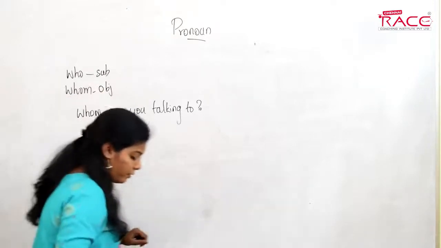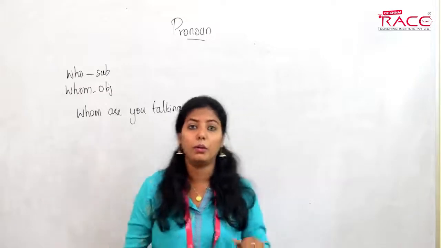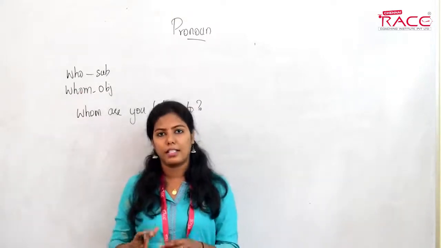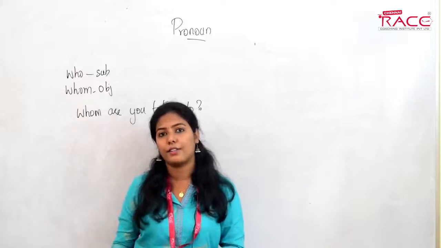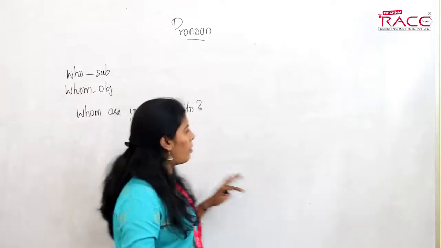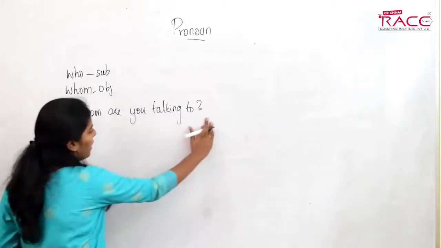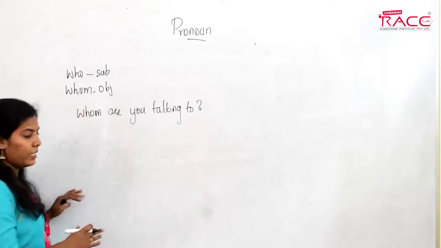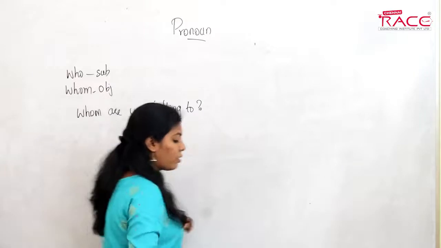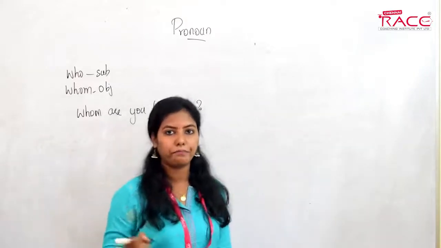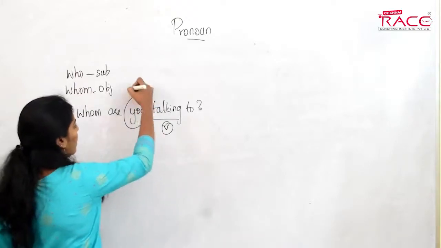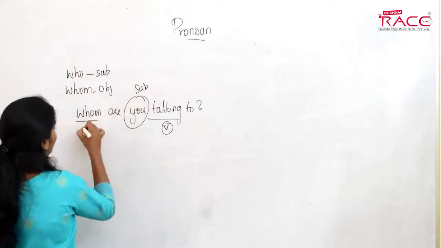For example, first of all, who is the subject? I'm not telling the answer, I'm just asking. The subject is the person who does the action, who does the verb. So here, what is the main verb? Talking is the verb. Now, who is doing the talking? Talking is being done by you. So here, you is the subject and whom is the object.